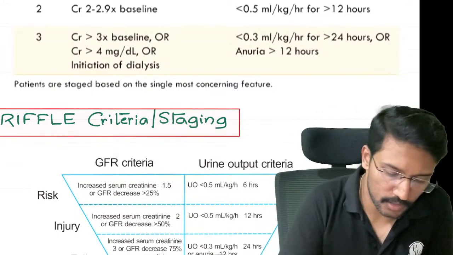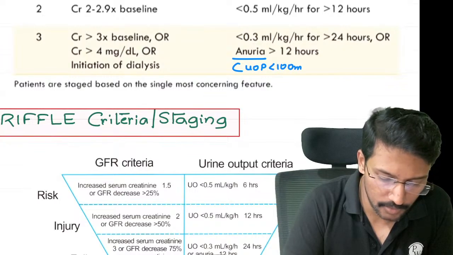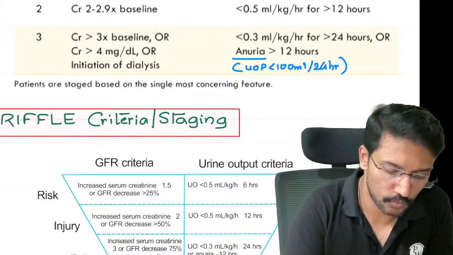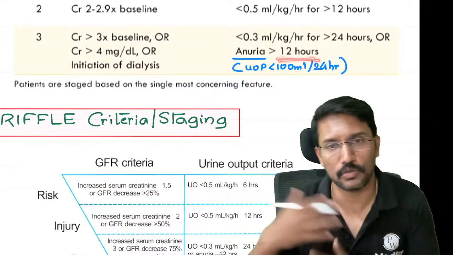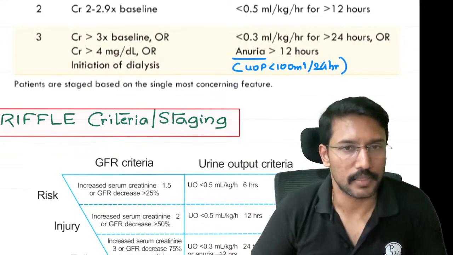And anuria, what does anuria mean? Total urine output less than 100 ml in 24 hours. That's the basic definition of anuria. If anuria is present for 12 hours or more, that will also be counted as stage 3, right?